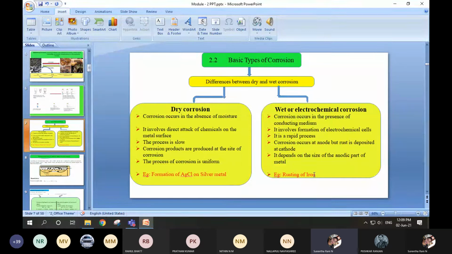But in wet corrosion, corrosion occurs at the anode, but the rust is deposited at the cathode. This is the main difference between dry corrosion and wet corrosion.